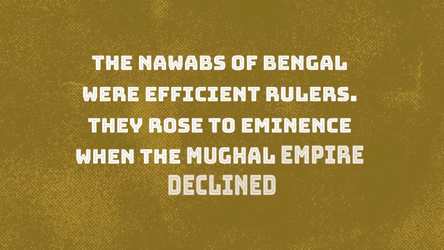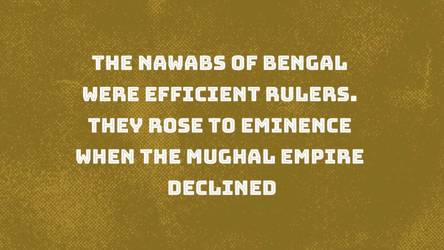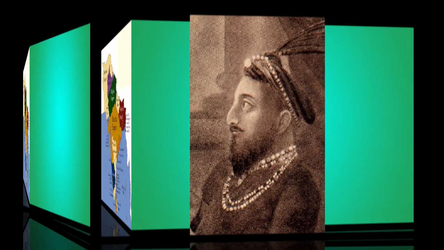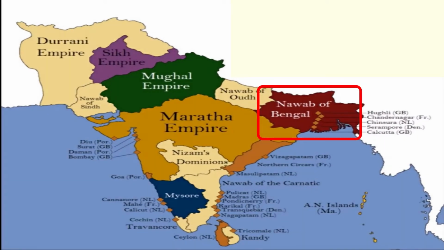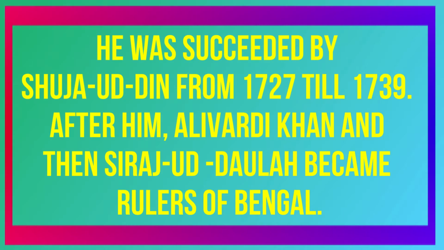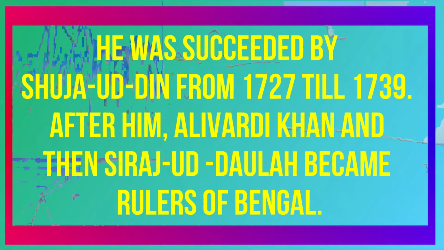Bengal. The Nawabs of Bengal were efficient rulers. They rose to eminence when the Mughal Empire declined. Under Murshid Quli Khan, Bengal went through a period of peace and prosperity with the help of an organized administration. He made Murshidabad his capital. He was succeeded by Shujauddin from 1727 till 1739. After him, Alivardi Khan, then Sirajuddaulah became the rulers of Bengal.